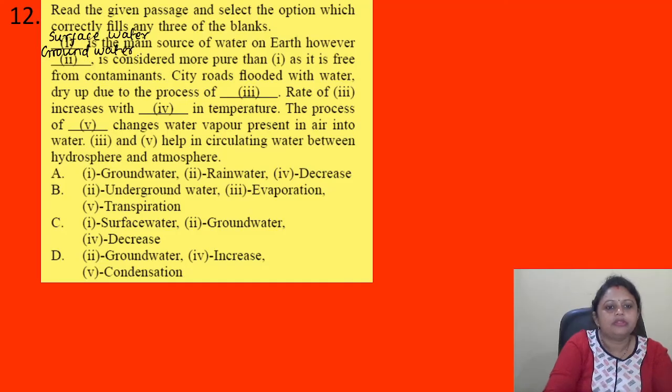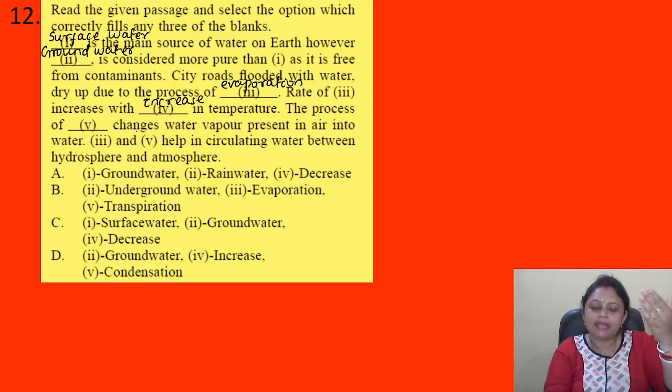Okay. Then city roads flooded with water dry up due to the process of, that is evaporation, right? Then rate of evaporation increases with increase in temperature. The process of dash changes water vapor in air to water.